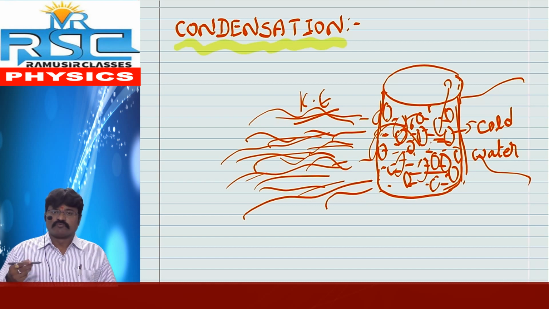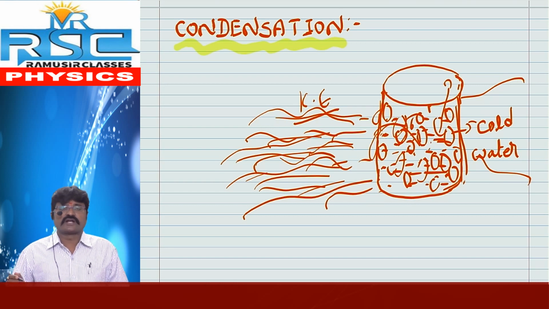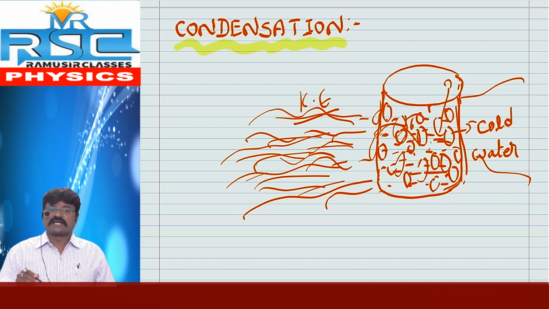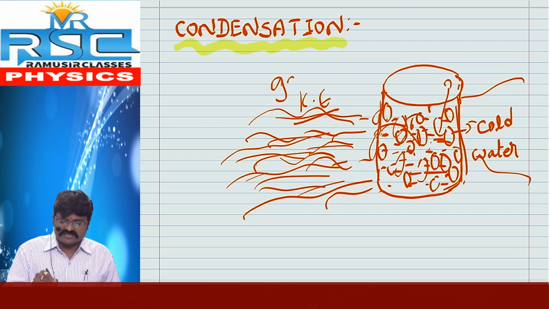Initially, the water is very cool. But after some time, what happens? Because the water vapor along with the air strikes the glass, it forms water droplets. Here gas is converted into liquid.